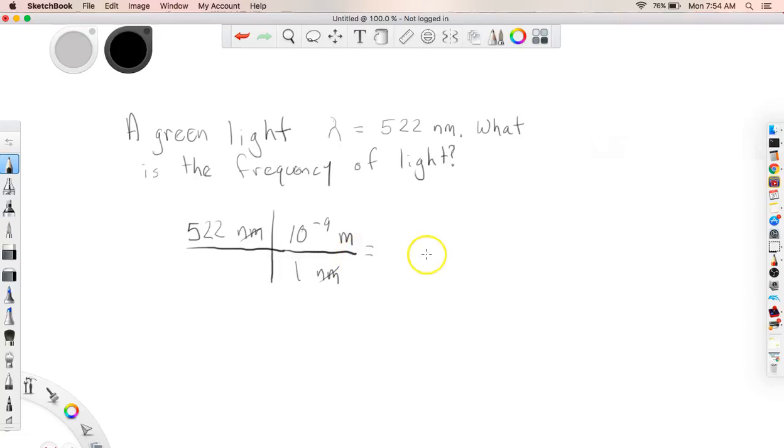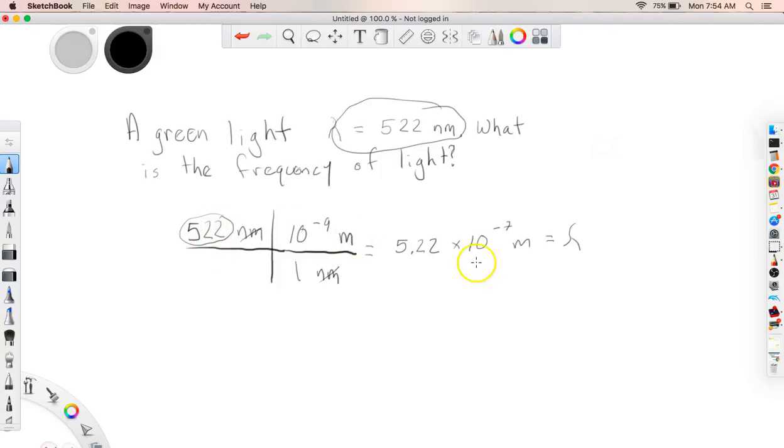All right, so you convert this and you end up with 5.22 times 10 to the negative 7th meters. So this is the wavelength. This is lambda right here that we just solved for, right? Because that's what we had up here. We put it into meters. Now, why is it 10 to the 7th and not 10 to the 9th? Because 522 has a 10 to the 2nd built into it, right? If I'm going to 5.22, that's got a 10 to the 2nd because that's in the hundreds unit.